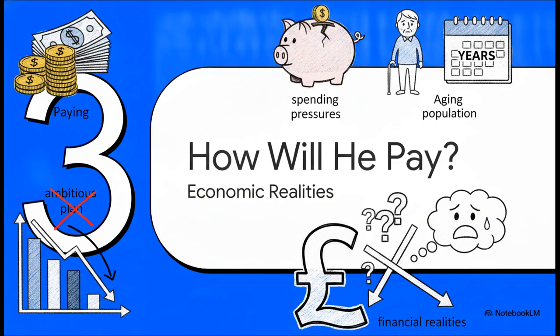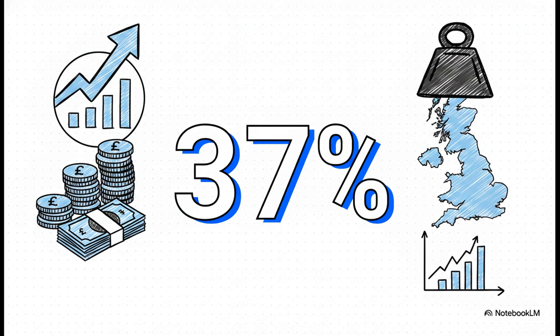Let's move to Section 3. An ambitious 10-year plan is wonderful, but it leads us to a crucial question. How will he pay for it? Now, what's really interesting here is the single number, 37%. This is the forecasted tax share of British economic output for this year. Forecasted means predicted for the future, like a weather forecast. This means 37% of all the wealth generated in the UK economy goes to taxes.